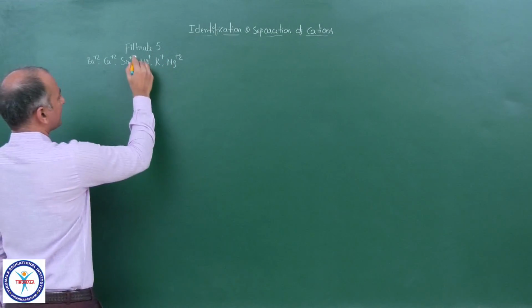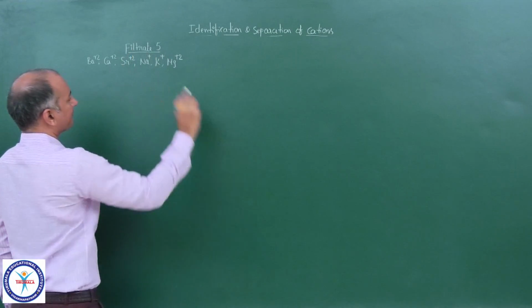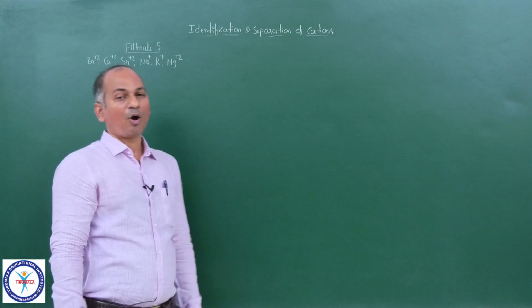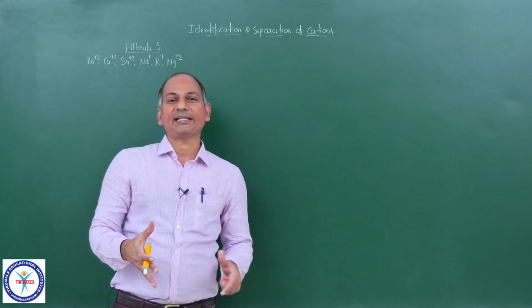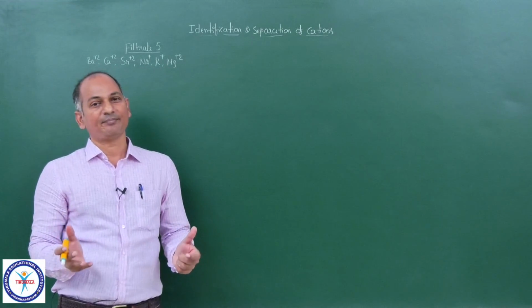Now these are the cations present in filtrate 5. Now how do you confirm these cations? How do you separate them?